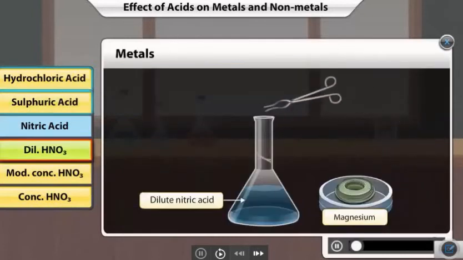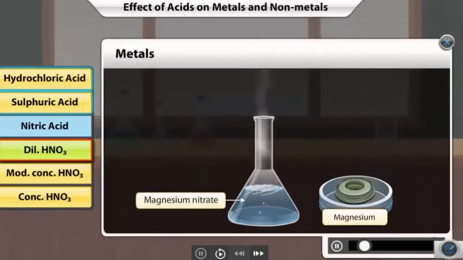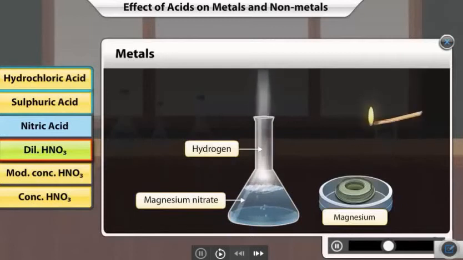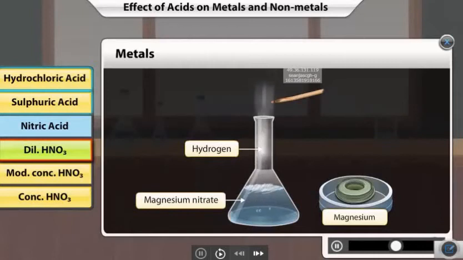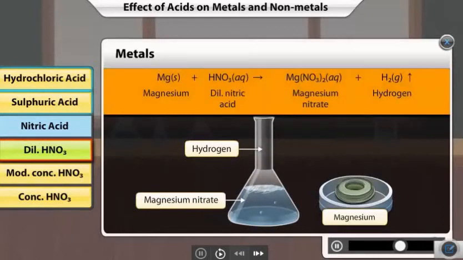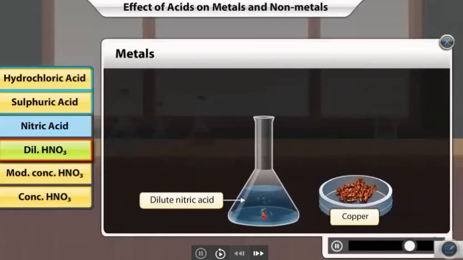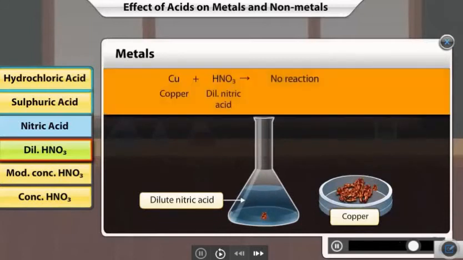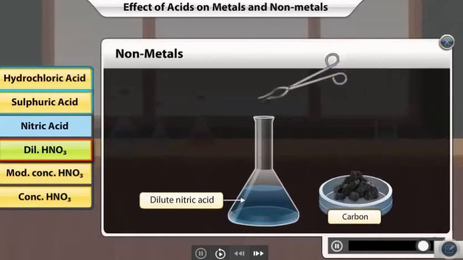Magnesium reacts with dilute nitric acid to form the salt magnesium nitrate and release hydrogen. The popping sound of the burning splinter confirms the presence of hydrogen gas. Copper doesn't react with dilute nitric acid. Carbon, just like all non-metals, doesn't react with dilute acids.